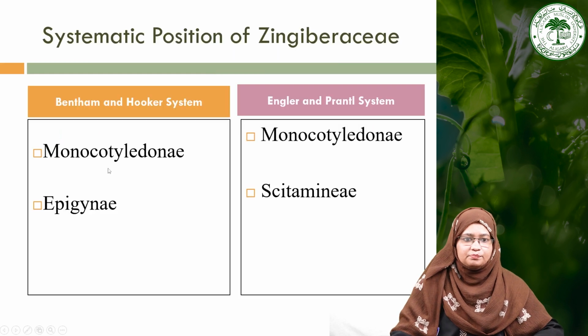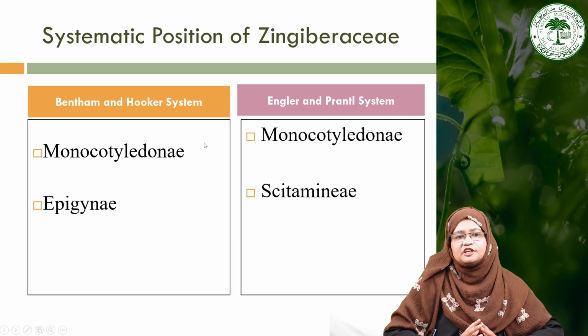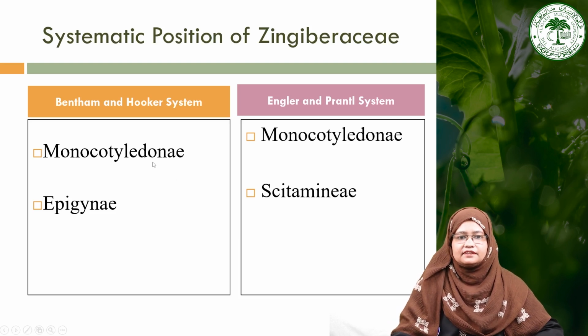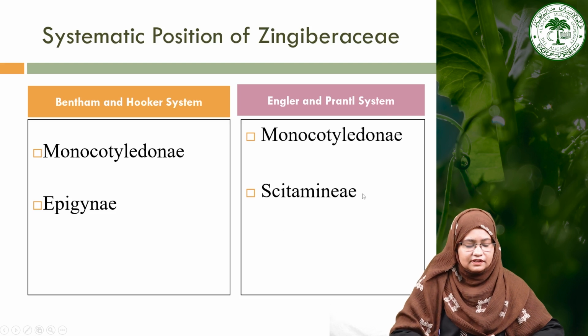So moving forward, if we compare the systematic position of Zingiberaceae according to Bentham and Hooker, as we have discussed, it belongs to the monocotyledons and the series is Epigynae. While according to Engler and Prantl, it is also placed under the monocotyledons, and here the order is Scitamineae, because Engler and Prantl also did not subclassify the monocotyledons. There is the order Scitamineae for this particular family.